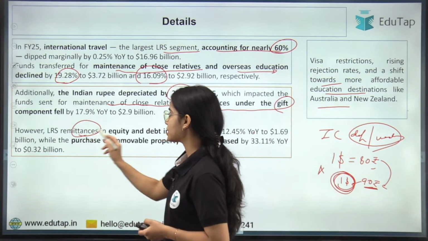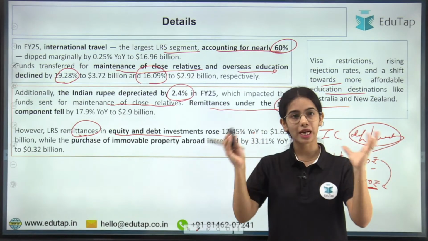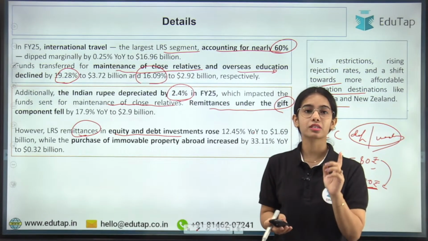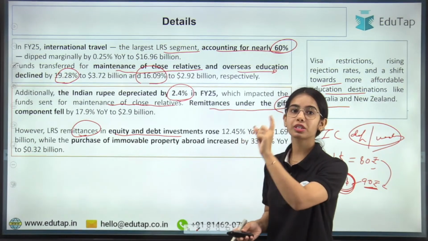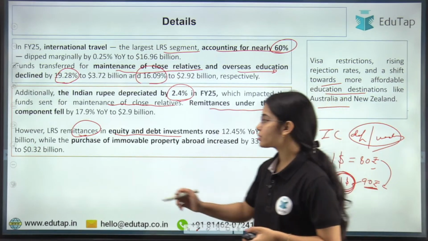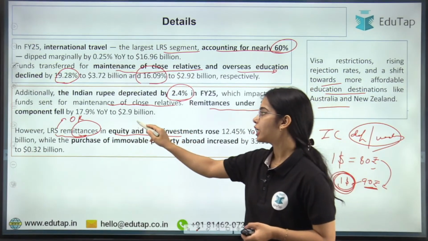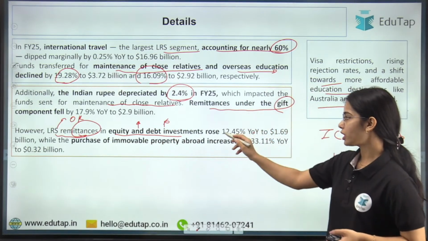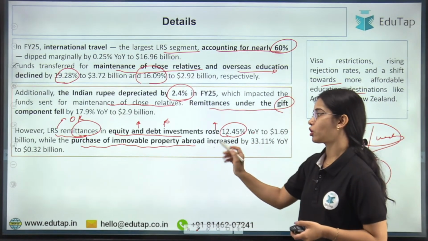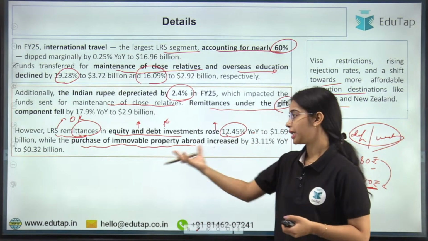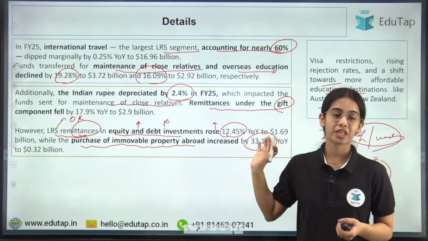However, LRS remittances in equity and debt investment have increased. That means because of the volatility at the global level, Indian investors, the resident individuals, are investing more in the debt and equity instruments of foreign countries, of the US and such. So there is more outward LRS remittance in equity and debt instruments abroad. It increased by 12.45%, and there is more purchase of immovable property abroad. So more investment is happening in property in other countries. This increased by 33.11% year on year, that is, from the previous year.